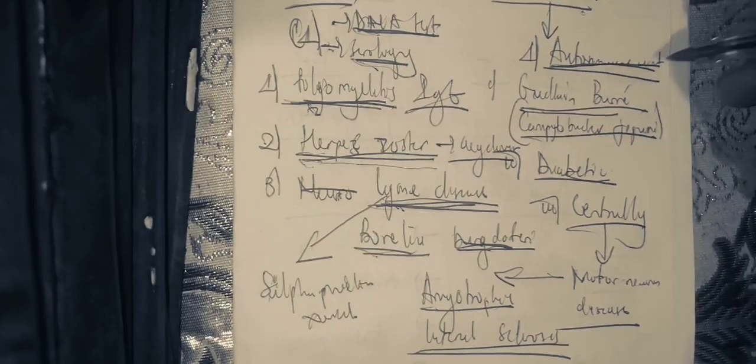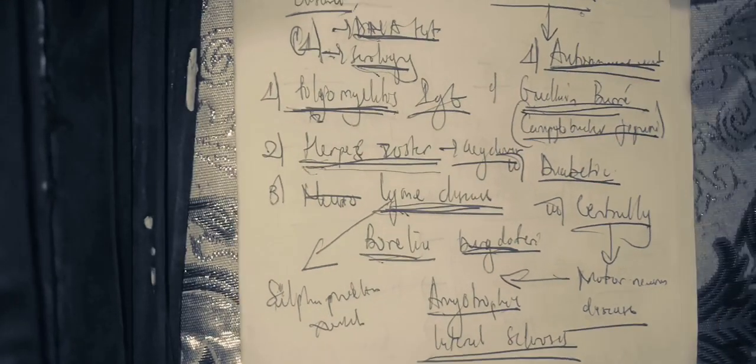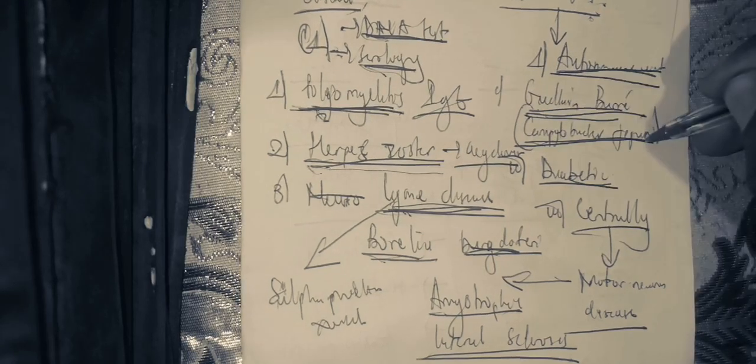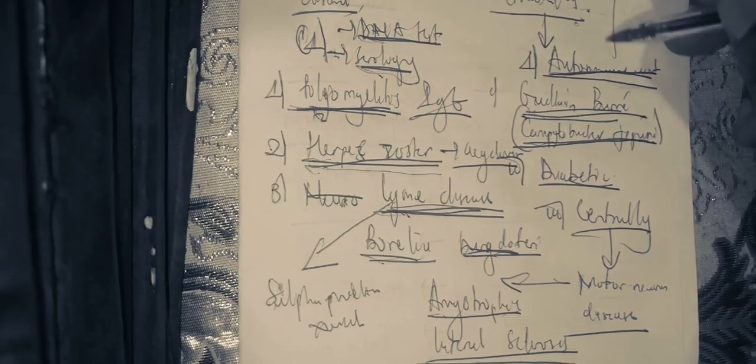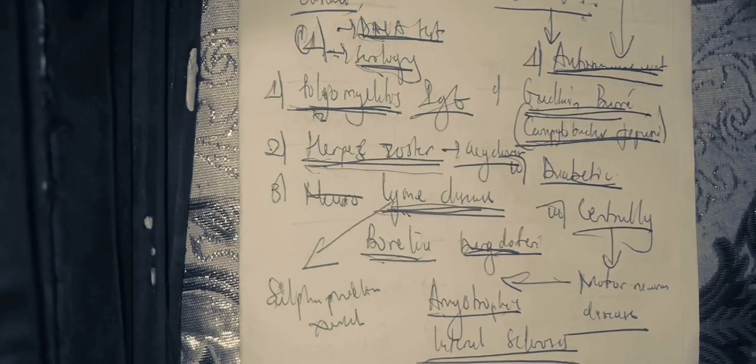For autoimmune disease like Guillain-Barré syndrome, you need to know that to treat Guillain-Barré syndrome, you can use immunoglobulins. Is it clear? So you use immunoglobulins that are going to bind against the bad antibodies in order to neutralize them. Is it clear?